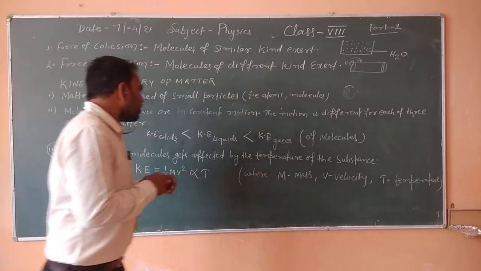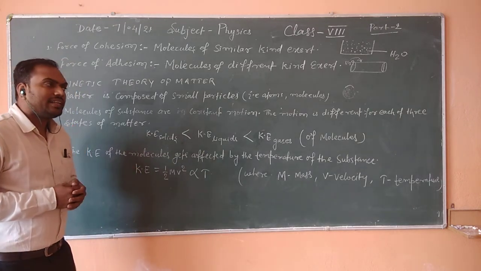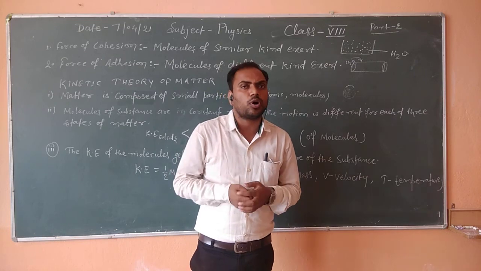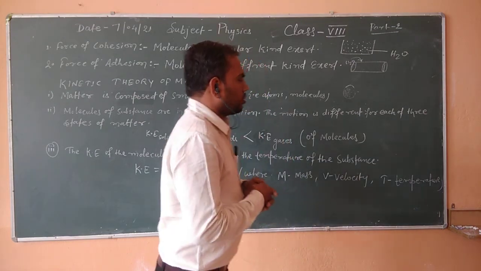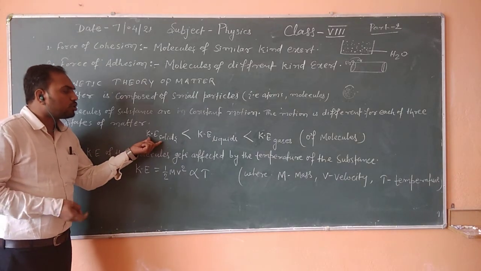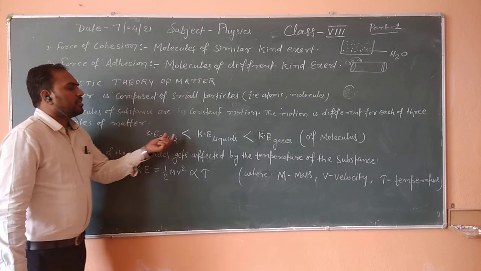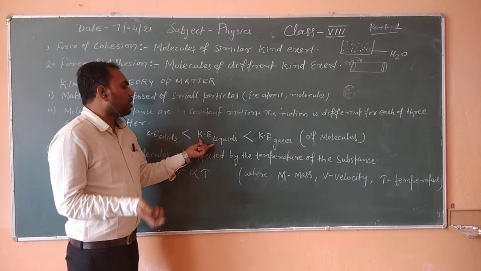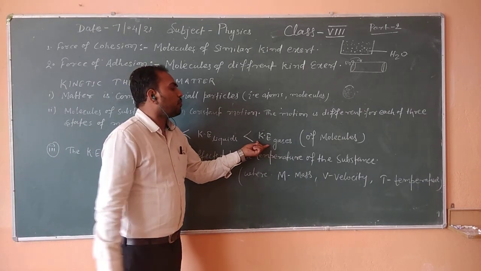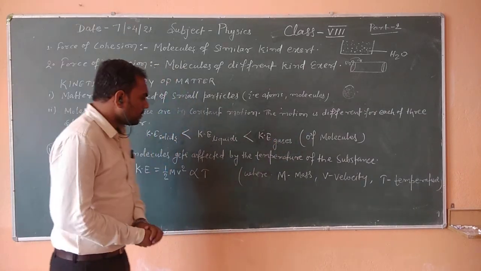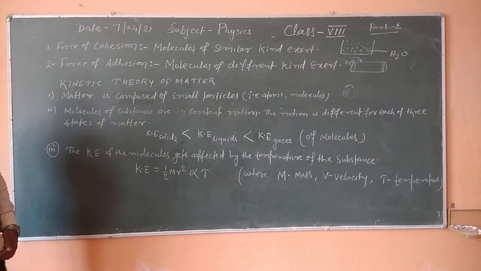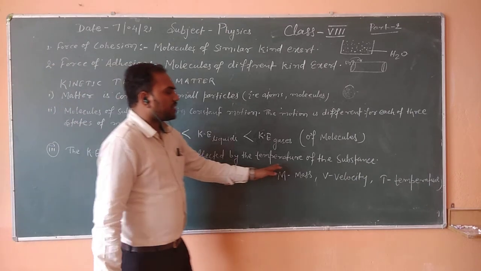So we know that kinetic energy is the energy possessed by any object or body due to its motion. In such a way we can say that the kinetic energy of molecules of a solid is very much less than the kinetic energy of molecules of a liquid, which is less than the kinetic energy of molecules of gases. Now come to the point that the kinetic energy of molecules gets affected by the temperature of the substance.